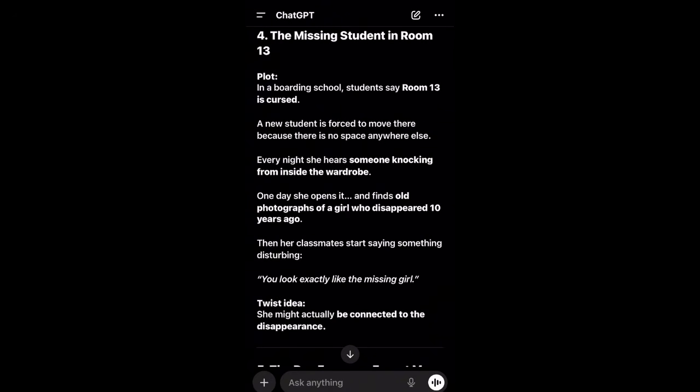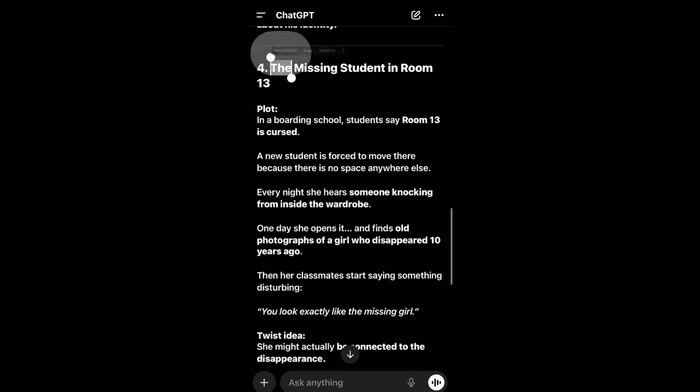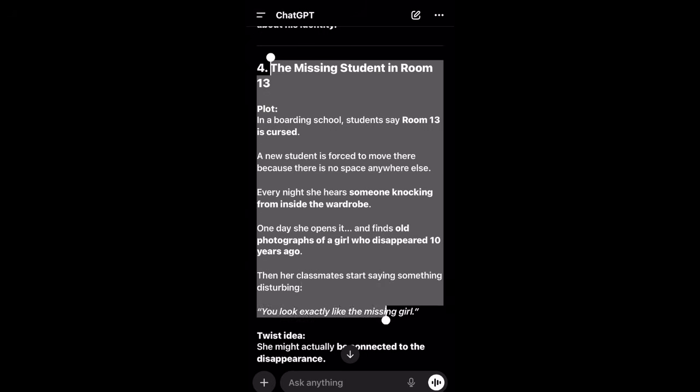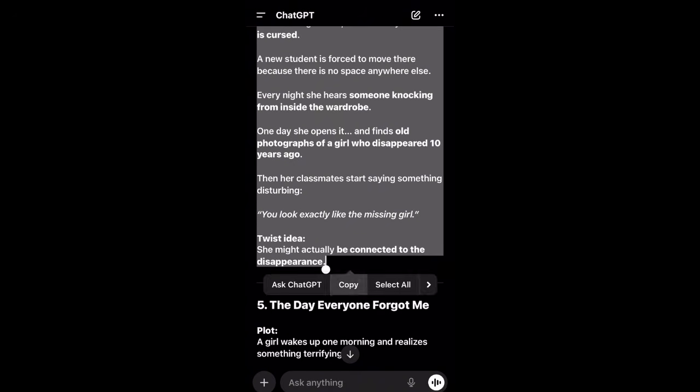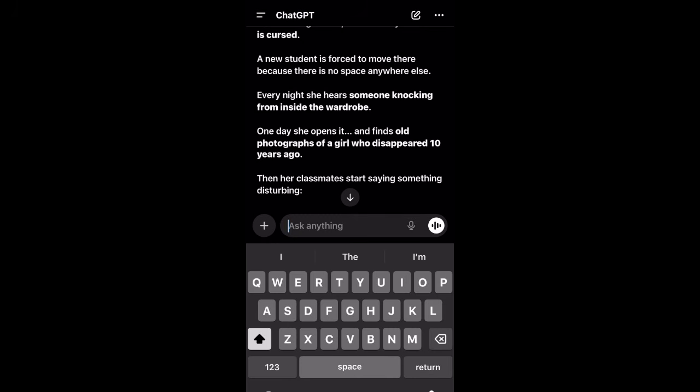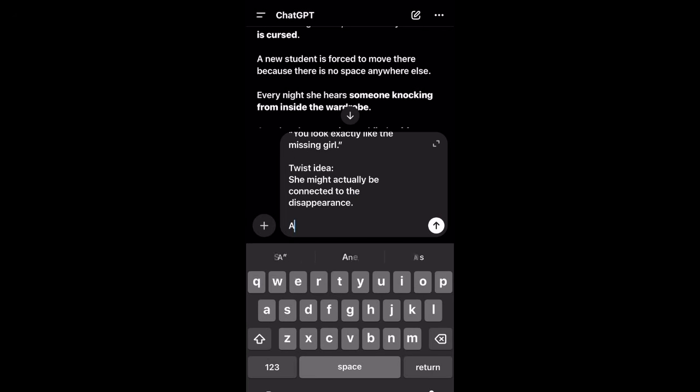So now it has given me the story idea, so I'm just going to go through it, and I started to pick the missing students in the room, or in room 13, sorry. So I just went ahead to copy the idea and what the story is all about, and then I repasted it to my ChatGPT, and then I wrote this.